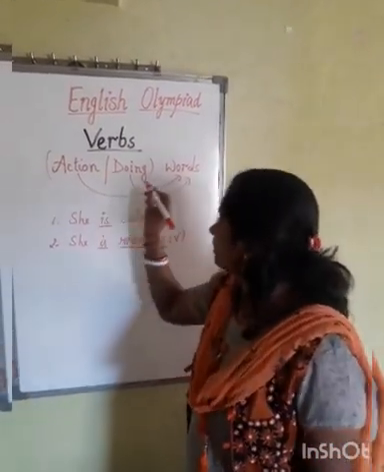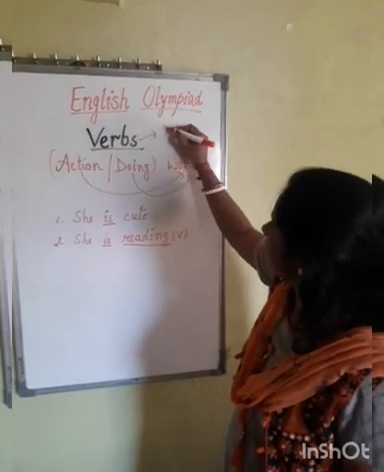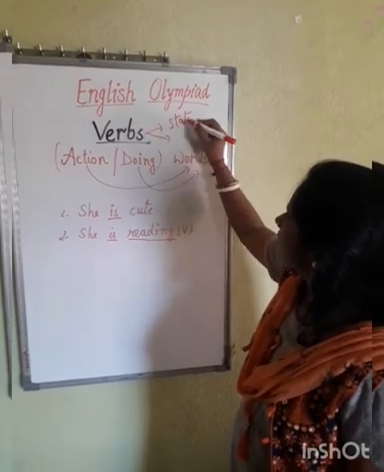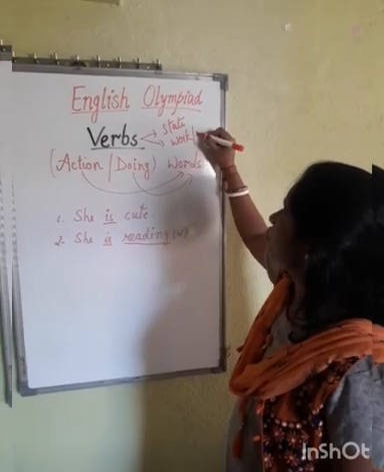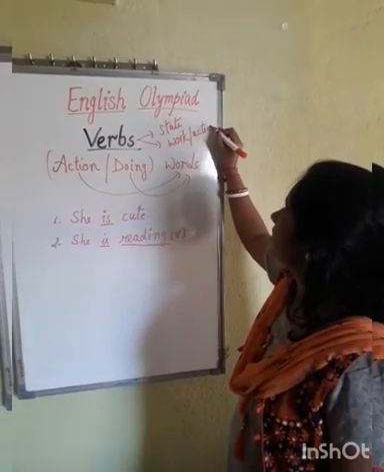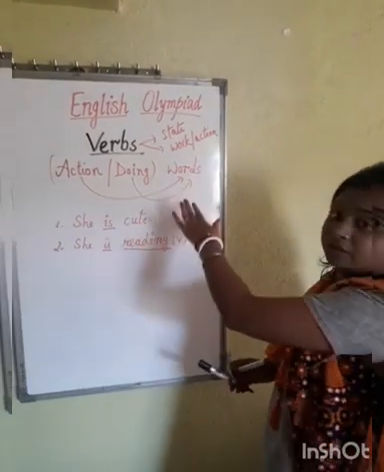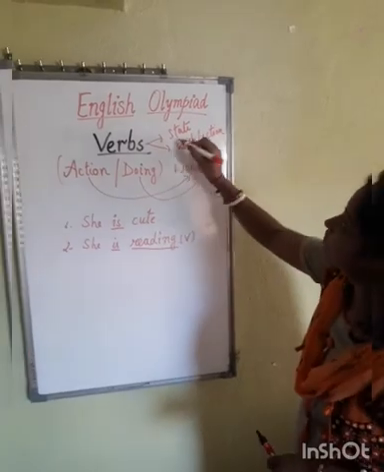These verbs give us two pieces of information. Either they say about the work or action done in a sentence, or else they say about the state.